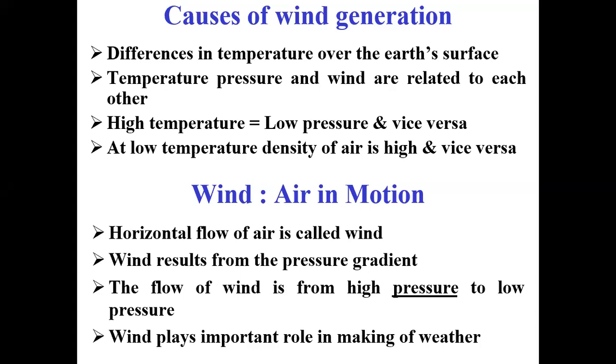So horizontal flow of air is called wind, and wind results from the pressure gradient. Already we have seen in the last lecture that the change in pressure with change in place is called the pressure gradient. The flow of wind is from high pressure to low pressure. Wind plays an important role in making weather.